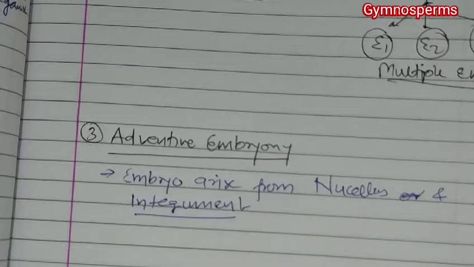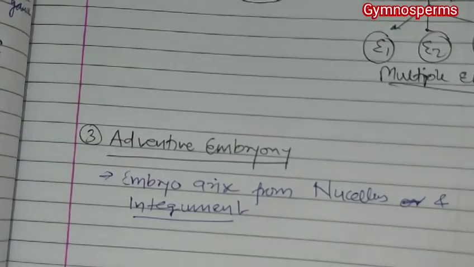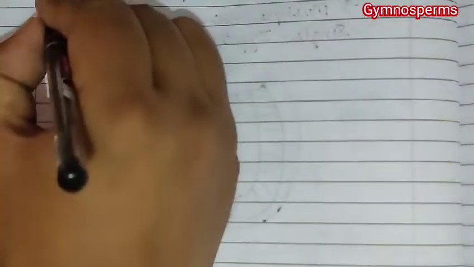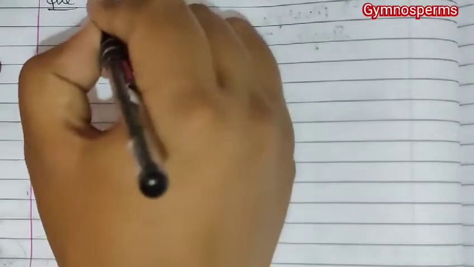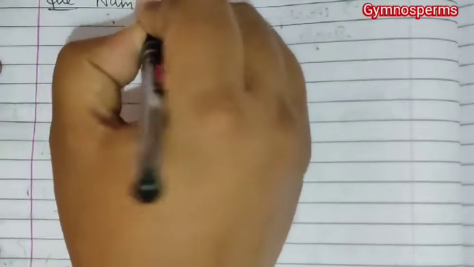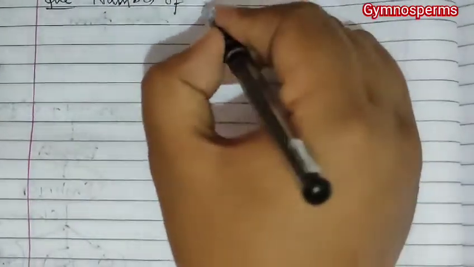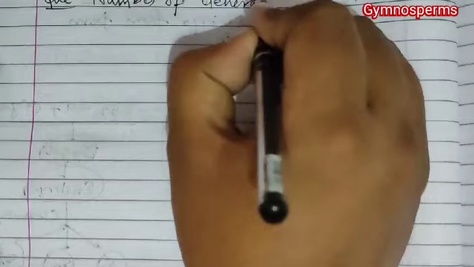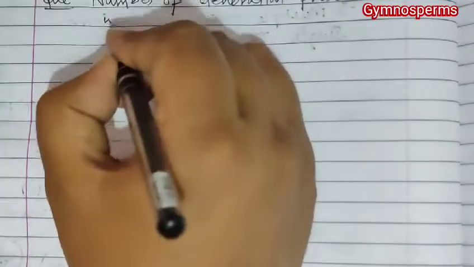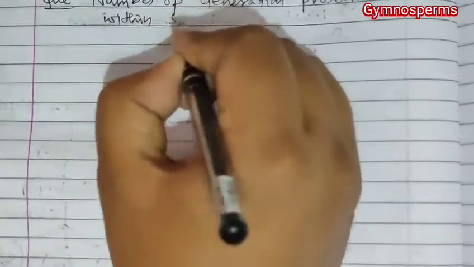So last we will deal with this question and then we end this part on gymnosperms. The next question which we are going to deal with is the number of generations present within a seed.